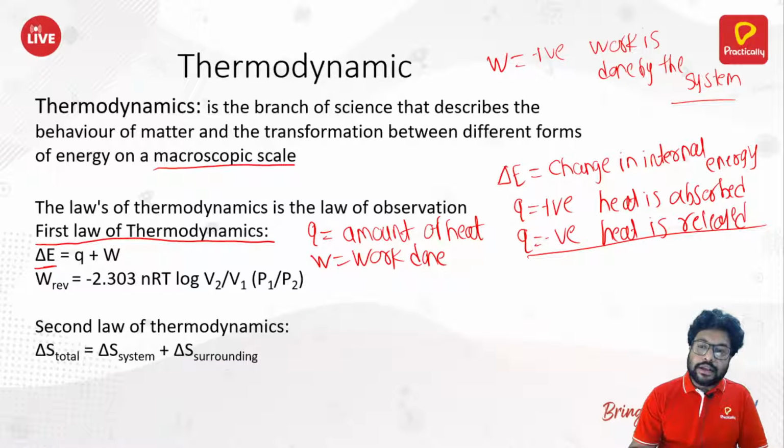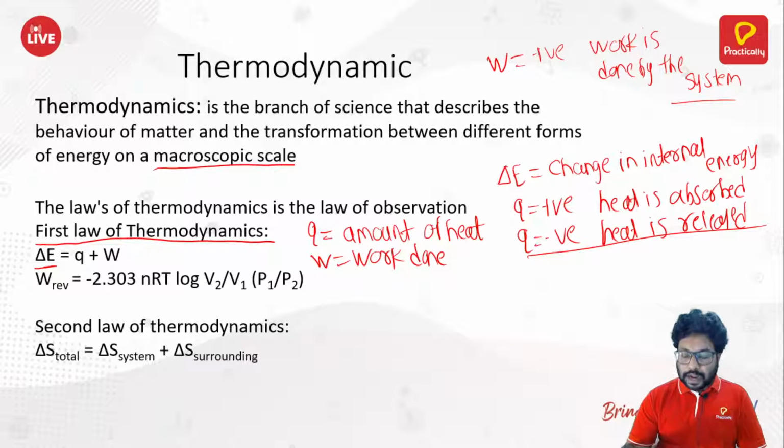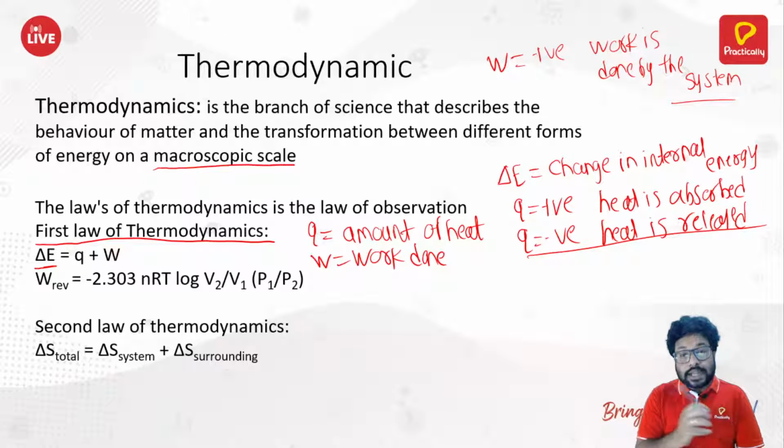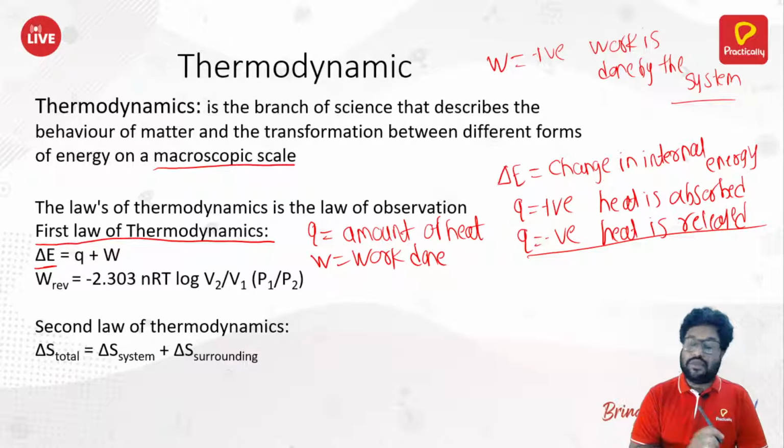What is surrounding? Whatever remains after you consider a system, or rather total universe minus system, is equal to surrounding. For example, suppose you are observing the change in temperature or change in phase in a small beaker. Then that beaker is your system, and whatever is outside the beaker is called surrounding.